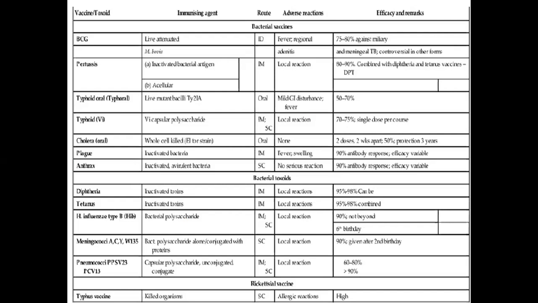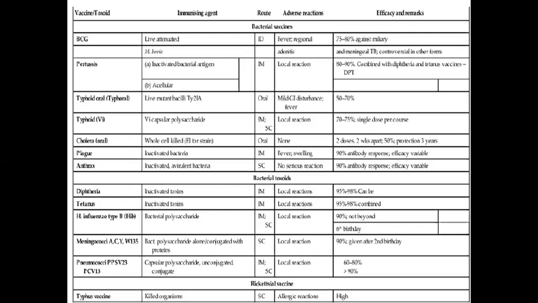Typhoid vaccine is available orally and is also given parenterally, intramuscularly or subcutaneously. Oral vaccine is a live attenuated vaccine which is to be taken orally on alternate days as a single capsule 1 hour before eating for a total of 4 doses. Capsules should be refrigerated. It provides protection for about 5 years. Its efficacy rate is less, 50 to 70%, and it may cause mild GI disturbances and fever. Whereas the typhoid vaccine given intramuscularly and subcutaneously has an efficacy rate of about 70 to 75%.